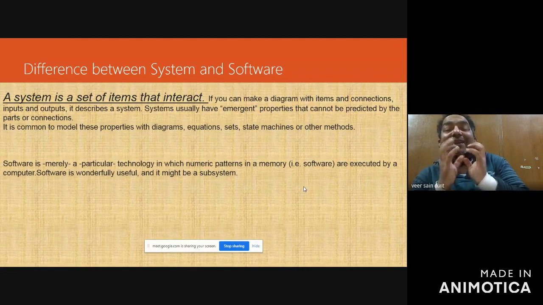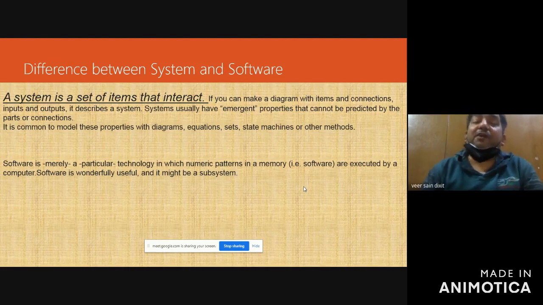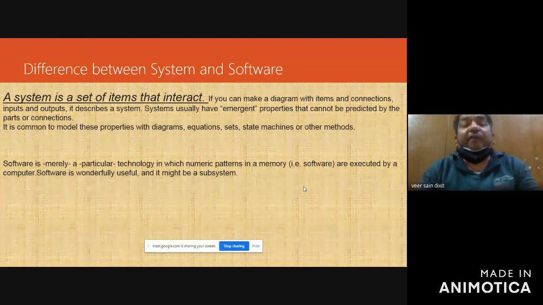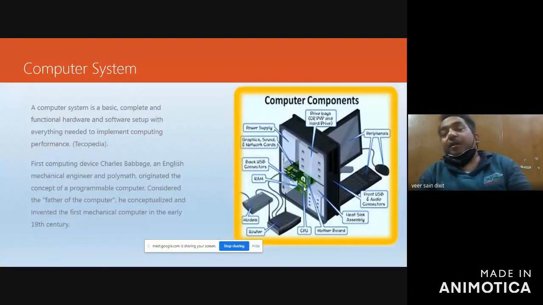There is always an interaction between the components. If we talk about the computer system, there are various components: user, hardware, software, network infrastructure, database. These are the various parts of the system. So this is the difference between the system and software.